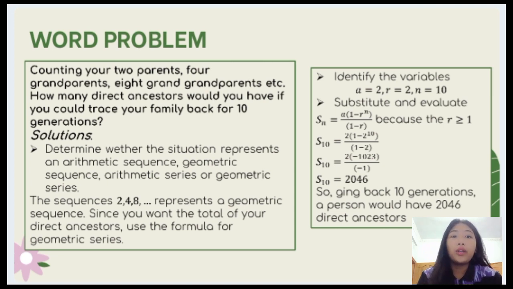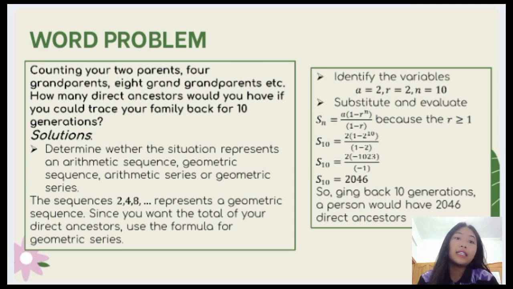Since you want the total of your direct ancestors, use the formula for geometric series. So we already know which formula we use for this word problem.